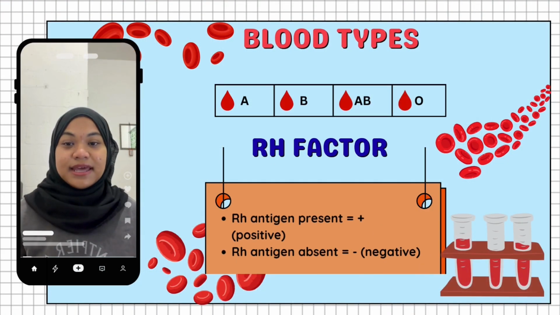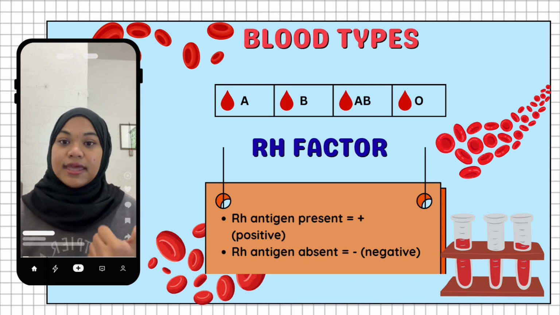Next is blood types. Blood types are classified according to the presence or absence of certain antigens on red blood cells. The main blood groups are A, B, AB, and O. These blood groups are important, especially during blood transfusion, because the donor and recipient blood must be compatible.